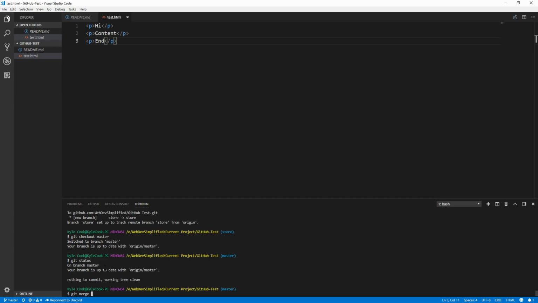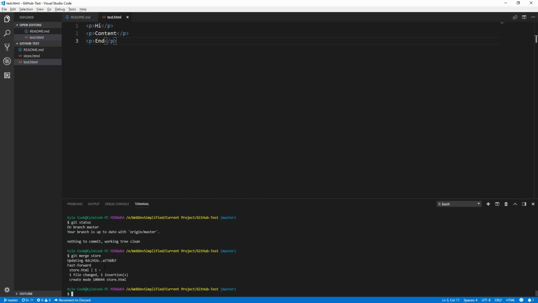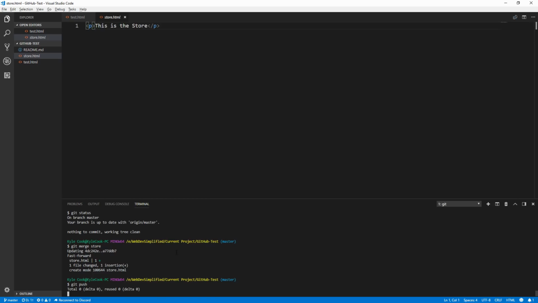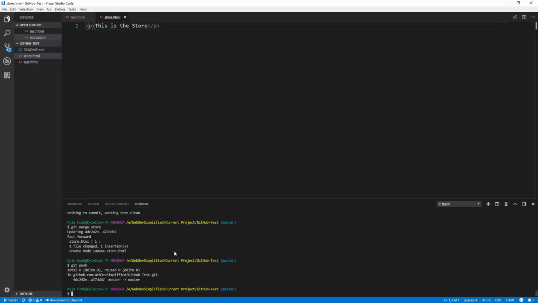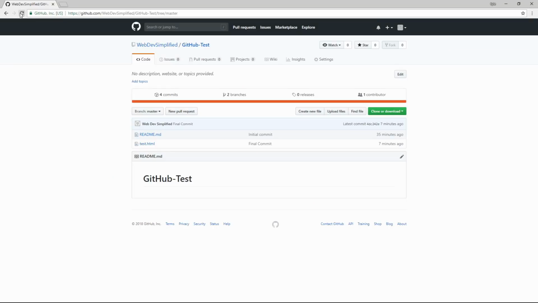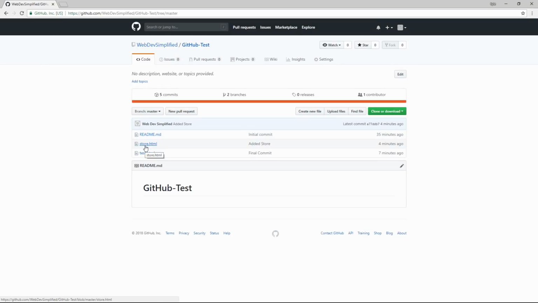So if we type git merge and the name of the branch, which is store, and hit enter, all of the changes from the store branch will be merged into our master branch. And as you can see, the store.html page showed up. So now if we run git push in order to update our remote repository with our local changes and hit enter, you'll see that now when we go to our remote repository and refresh it, the store page is now there. This is because the merge command automatically adds and commits the files with a message that says that it has added the store.